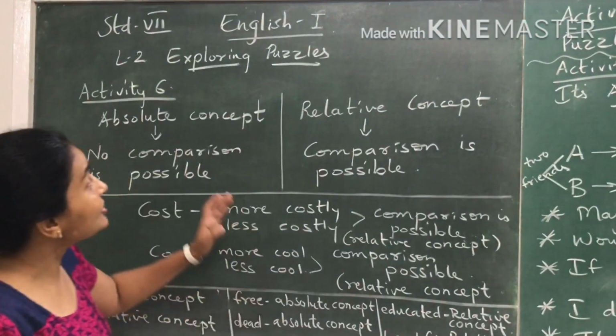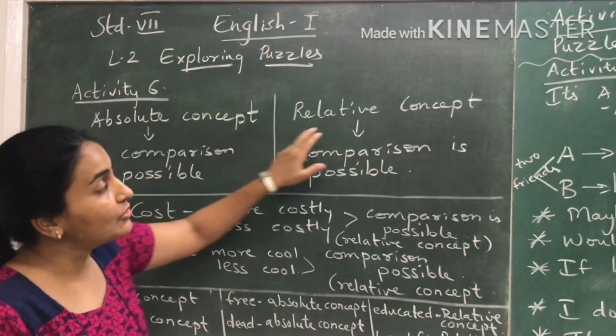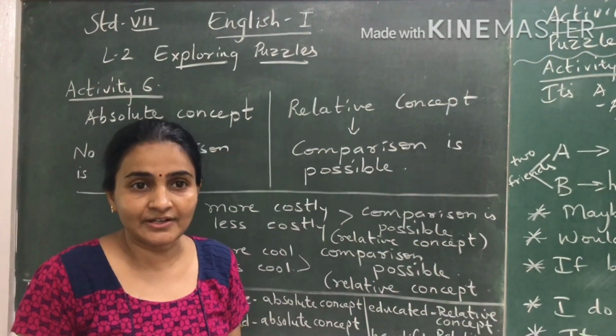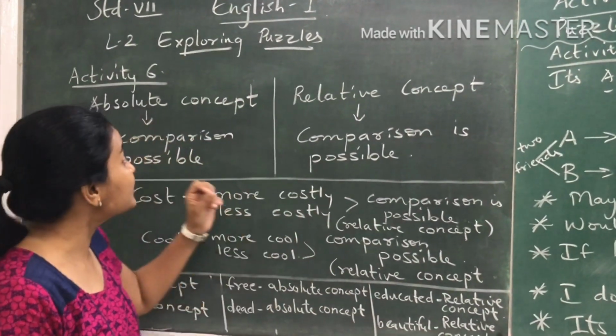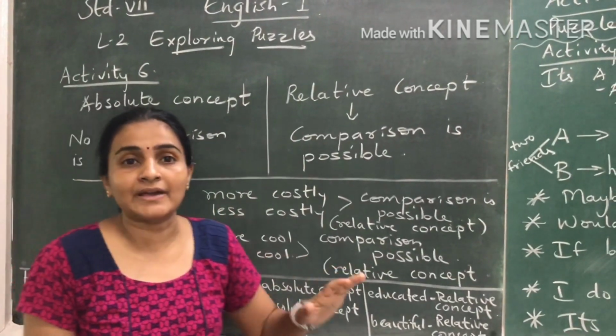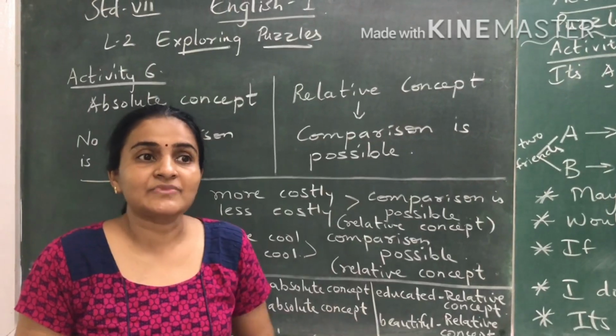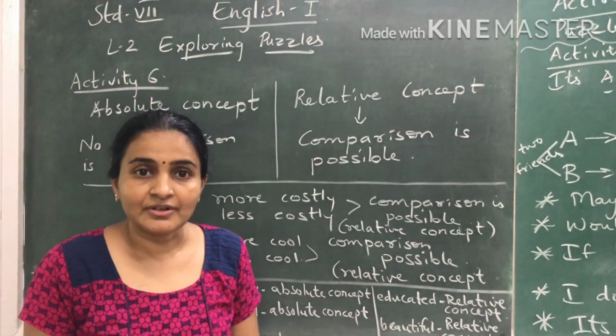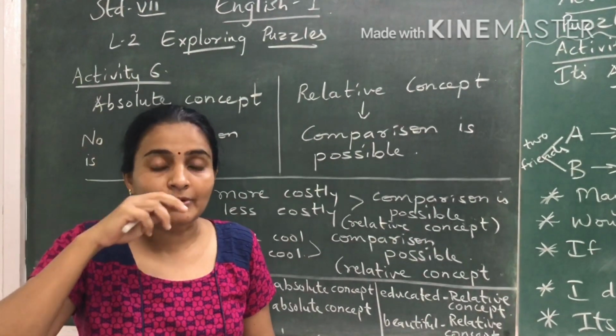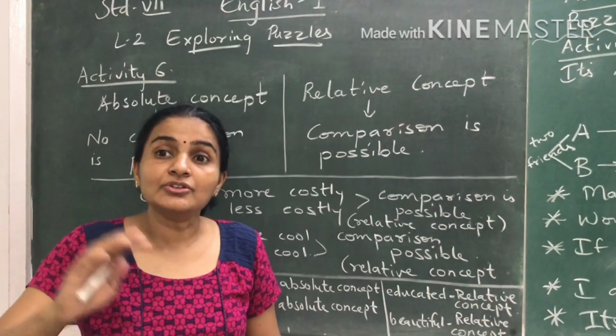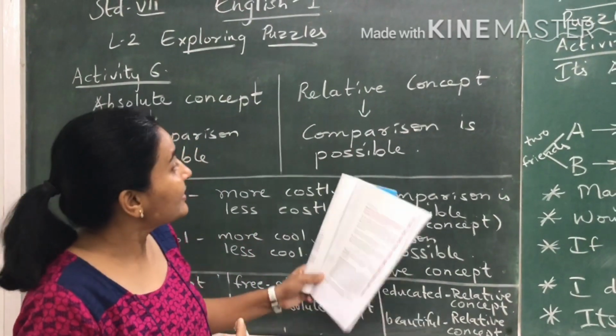Activity 6 has to teach you one thing, that is what is an absolute concept and what is a relative concept. Absolute concept means that there is no comparison possible. And relative concept, you can compare. Say for example, rich. A person may be more rich, a person may be less rich. So rich is a relative concept.